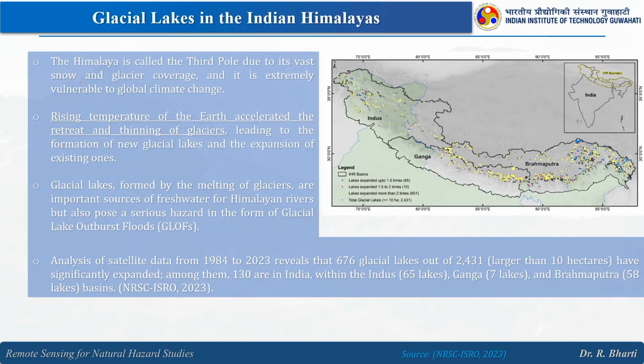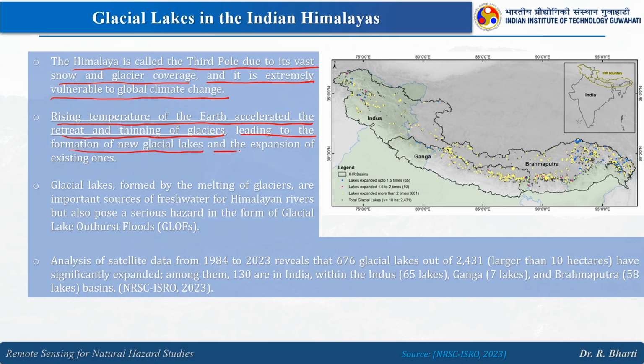The Himalaya is called the third pole due to its vast snow and glacier coverage, and it is extremely vulnerable to global climate change. Rising temperature of the earth accelerated the retreat and thinning of glaciers, leading to the formation of new glacial lakes and the expansion of existing ones, that we have seen in the Sikkim Himalayas, right.